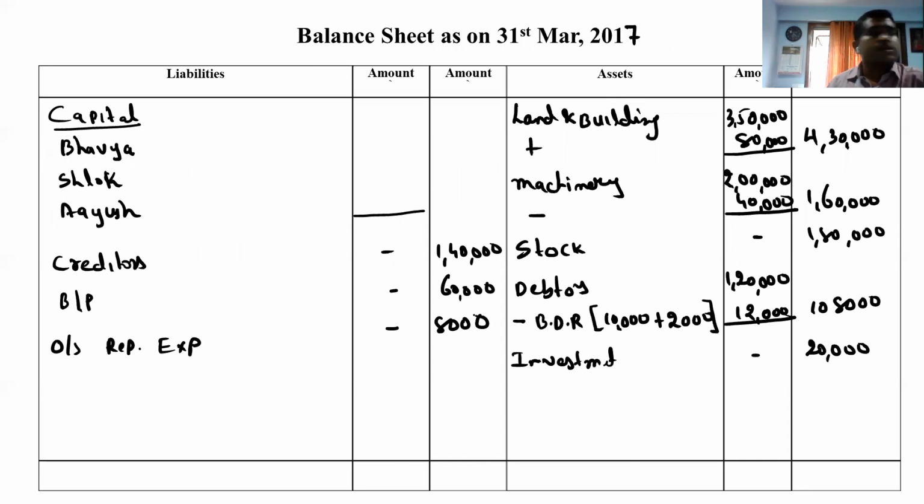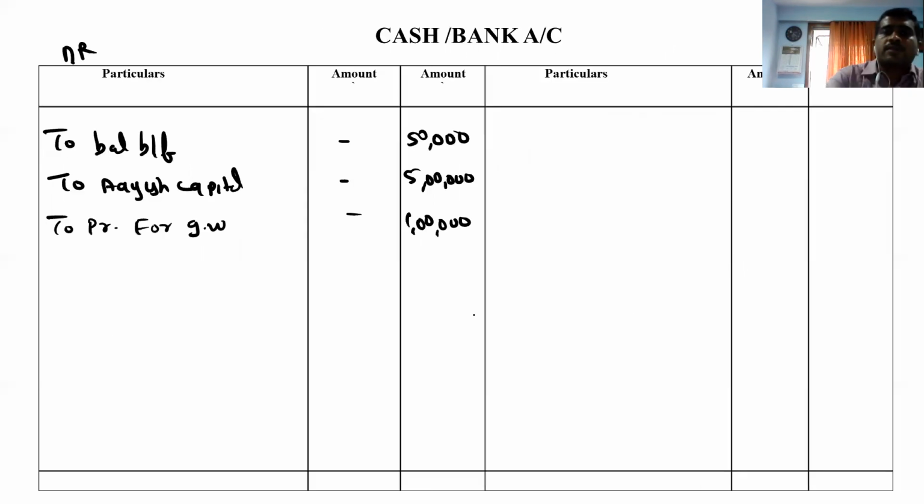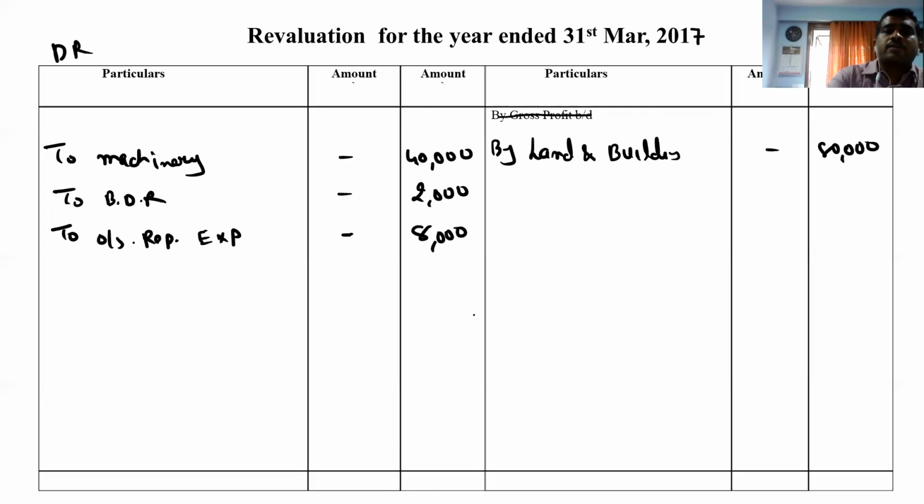Right. So maximum points we have covered. Now we have to tally this particular sum. So let's take the revaluation. Revaluation debit, credit side is more. So I am making the total 80,000.